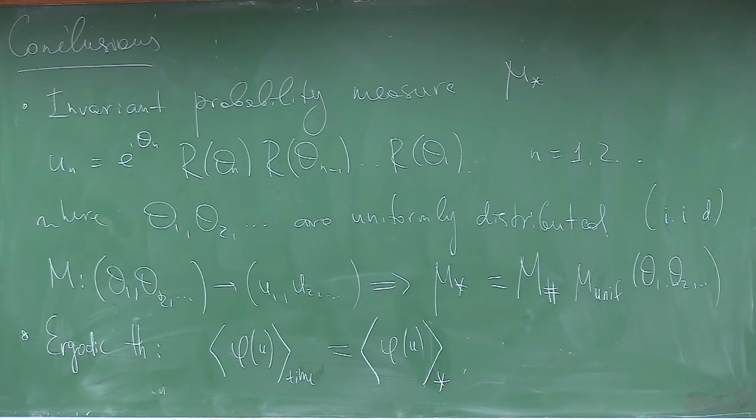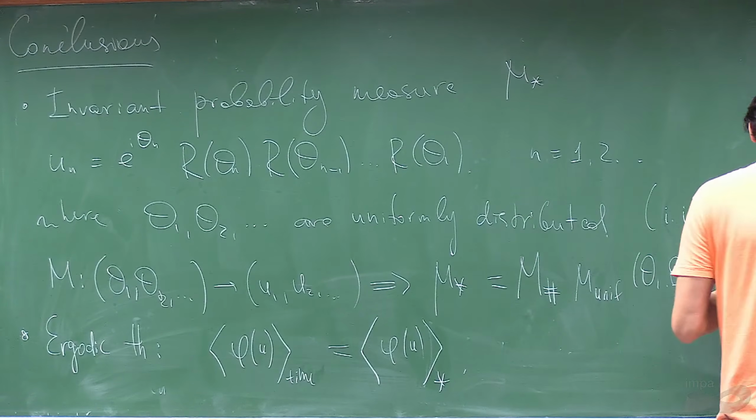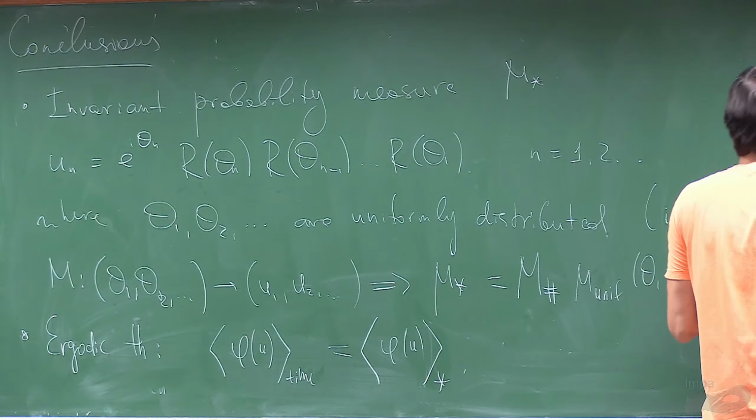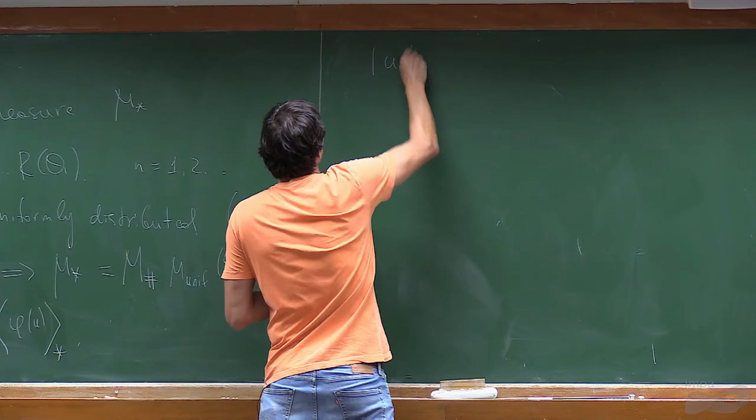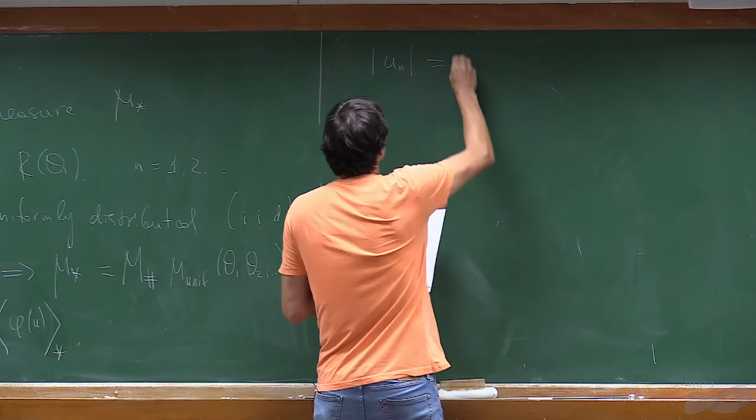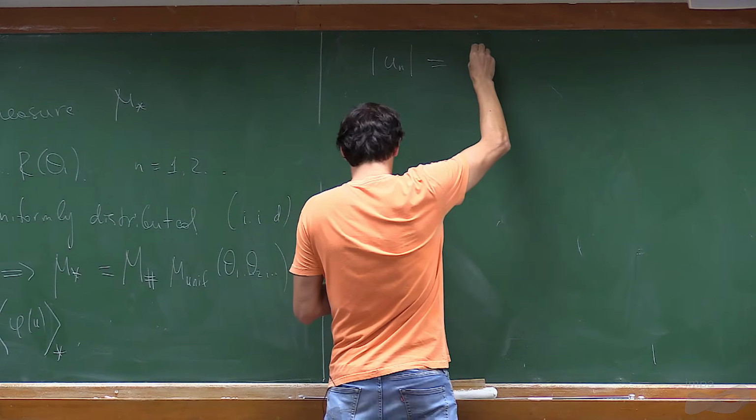Also, there is a rather direct connection with the model that we considered in the last lecture. So what you can say is that the modulus of un is a product of R1, R2, up to Rn.